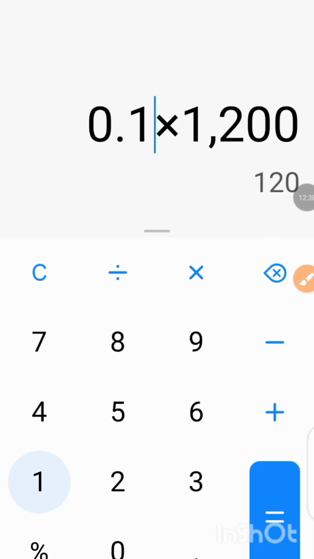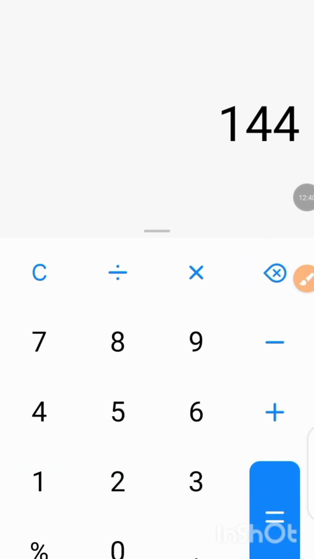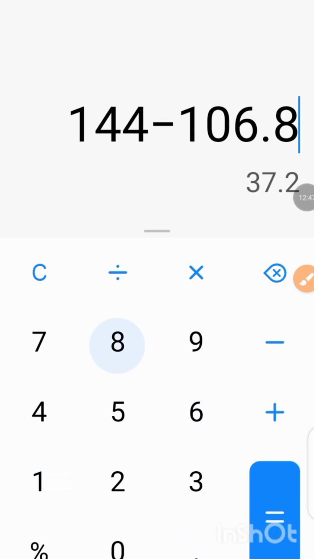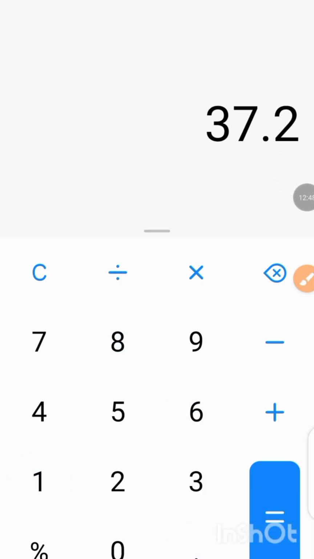You can see we have already made, if you minus 106.8, 37 USDT. You can focus your attention on 4 hours. Depending, if you have much money, you can focus on the 15-minute time frame.